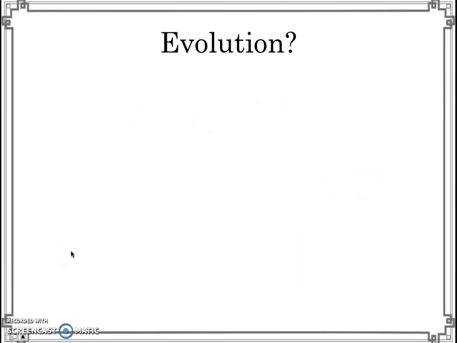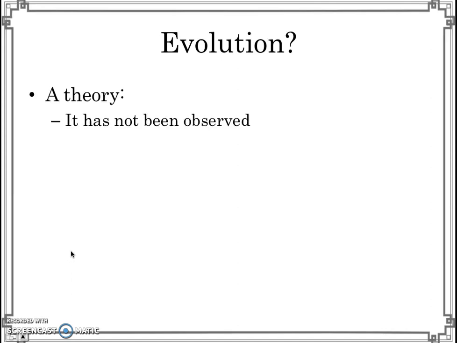Now, it's important to state that not everyone agrees with this theory of evolution by natural selection. Some people say it's only a theory, it's not been observed. After all, it's just our best explanation for why human beings look similar to chimpanzees, or why their DNA is kind of similar. But no one has actually seen the common ancestor of a chimpanzee and a human being alive. And no one's actually seen that over millions of years, this common ancestor became a chimpanzee in one place and became a human in another place. No one has seen that.